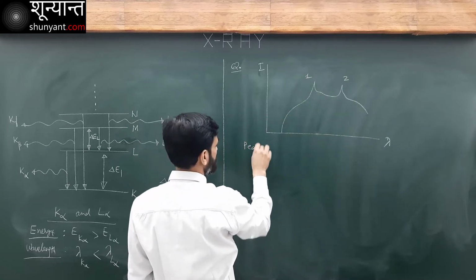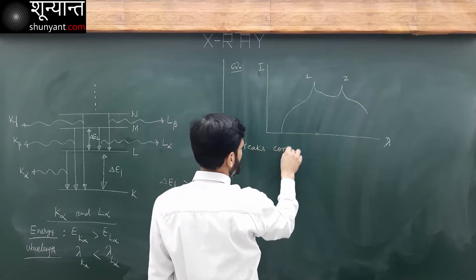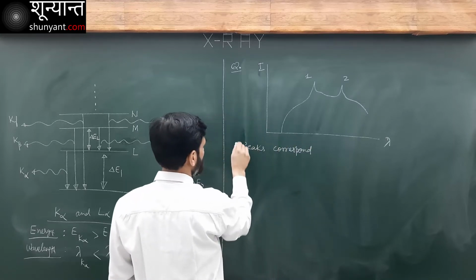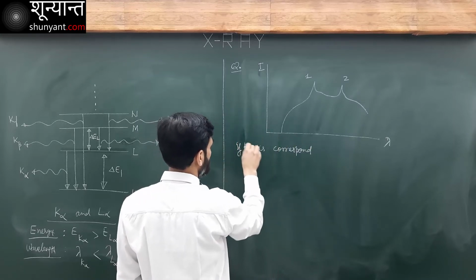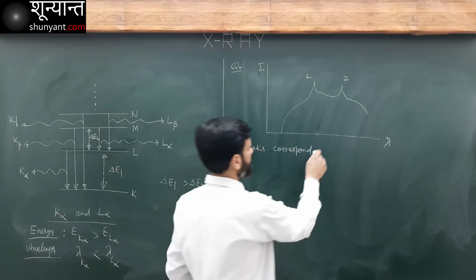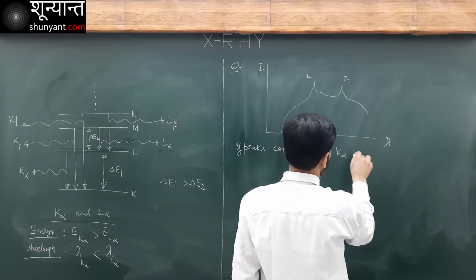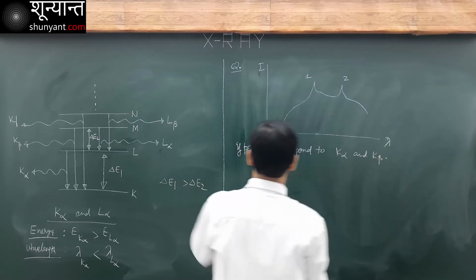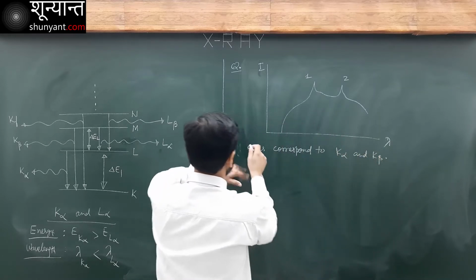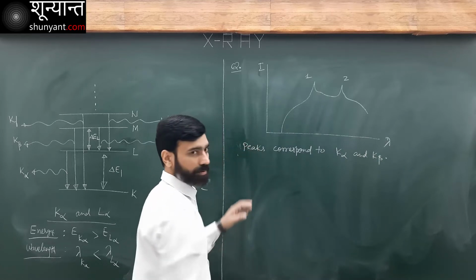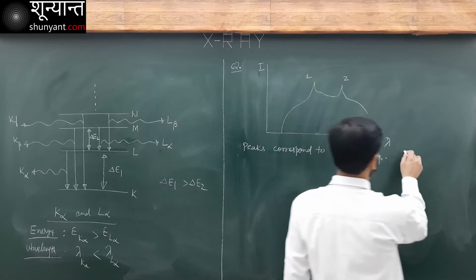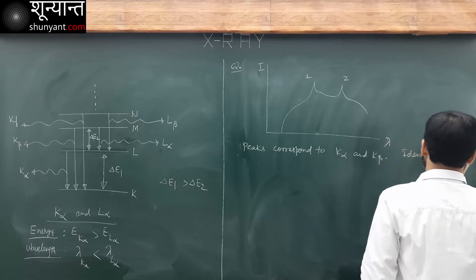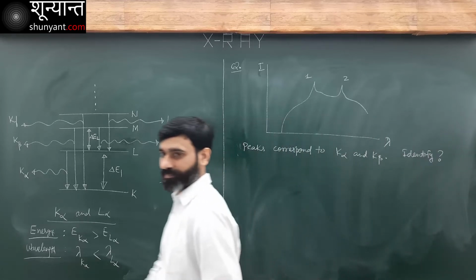Peaks correspond to K alpha and K beta. Or let me write just like this, peaks correspond to K alpha and K beta. Identify them.